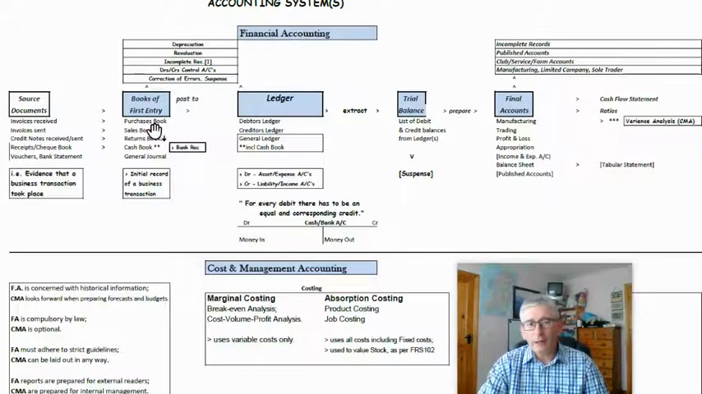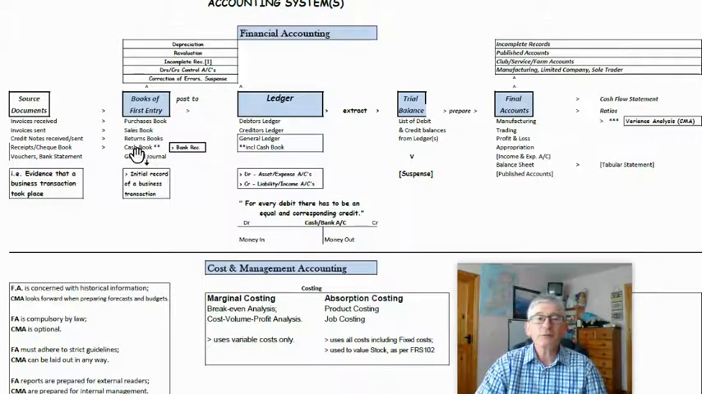Now, what are the books of first entry? You have a purchases book for purchasing goods on credit. You have a sales book for selling goods on credit. You have a returns book, which can be sales or purchase returns. You have a cash book. Any transactions that go through a cash book are recorded in your cash book. And then any other, what we would call unusual entries, would go through a general journal.